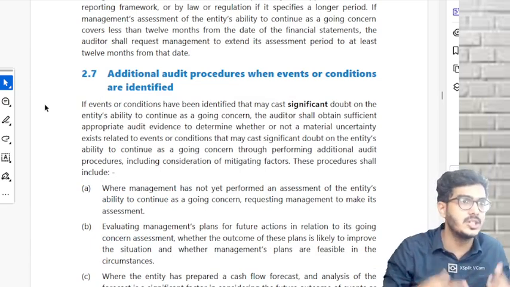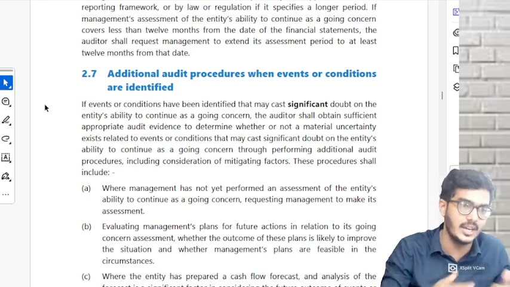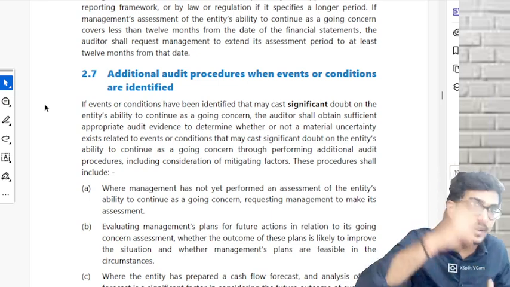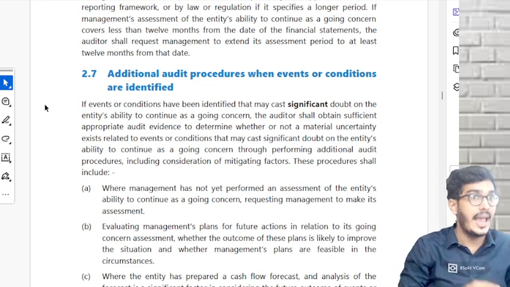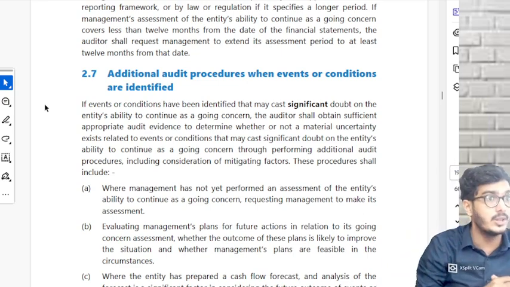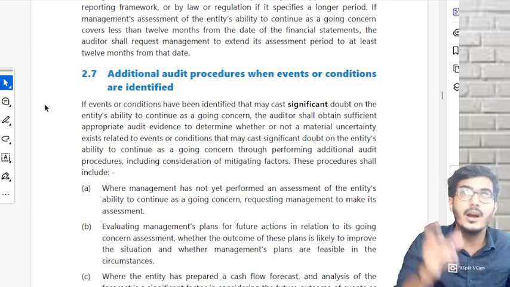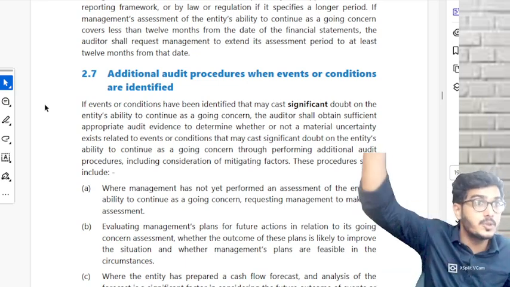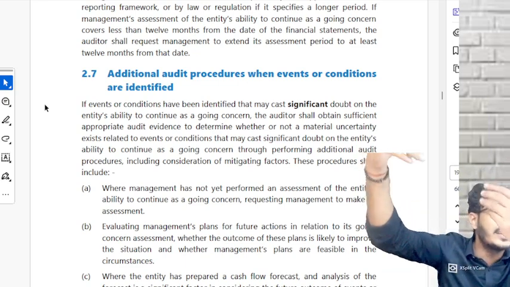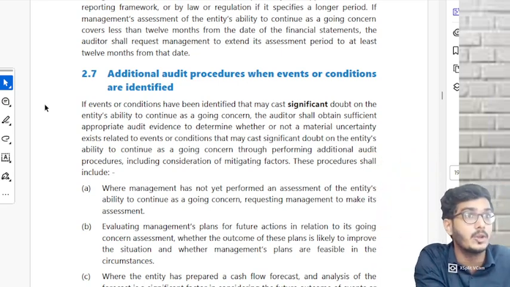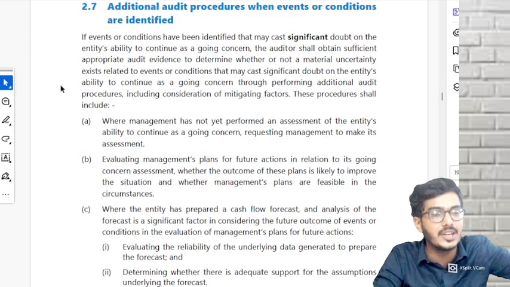Additional audit procedures where events or conditions are identified. That means there is some event which the auditor has identified and it might cast significant doubt on the entity's going concern. In that case, we are going to perform additional procedures. Why? Earlier that event has come. Now we have to perform audit procedures on that event also. We have to get audit evidence regarding that event, whether it is going to have an impact on the company or not. So what are those additional procedures?